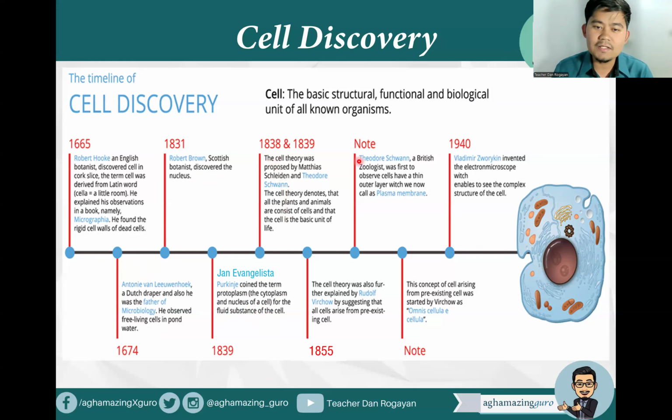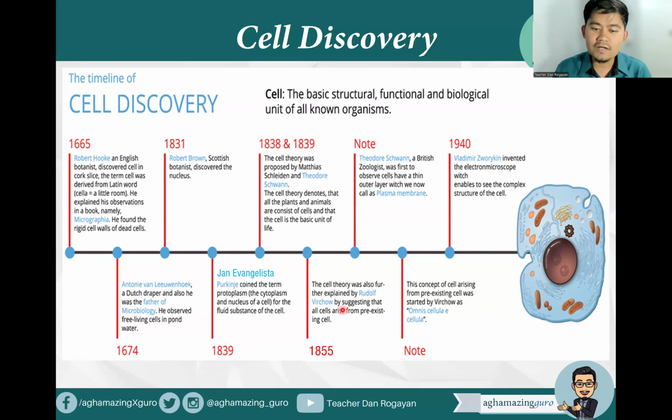While in 1838 and 1839, the cell theory was proposed by Matthias Schleiden, which stated that all plants are composed of cells, while Theodor Schwann stated that all animals are composed of cells. The cell theory denotes that all the plants and animals are comprised of cells and that the cell is the basic unit of life.